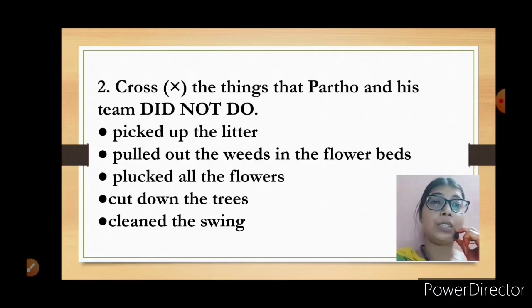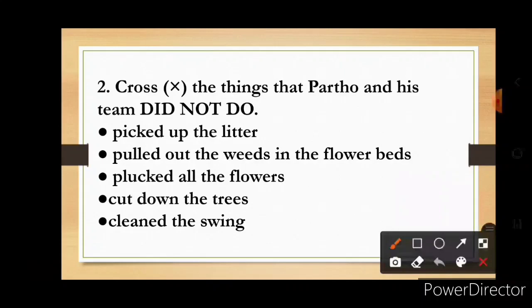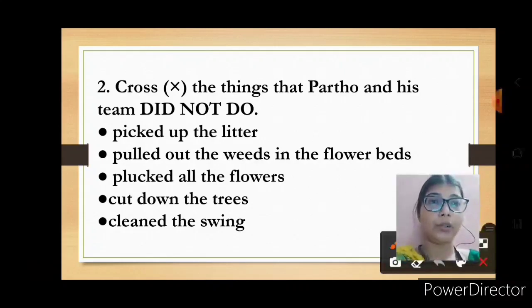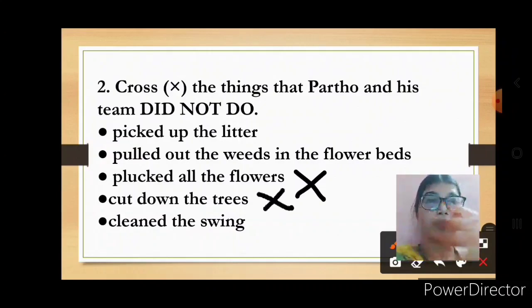They did not pluck all the flowers, because flowers are for beauty, so you will cross this. They also didn't cut down any trees, they planted more trees and flowers. Cleaned the swing is correct. So only C and D you will cross, and leave the rest as it is. You have to do this in your book only.